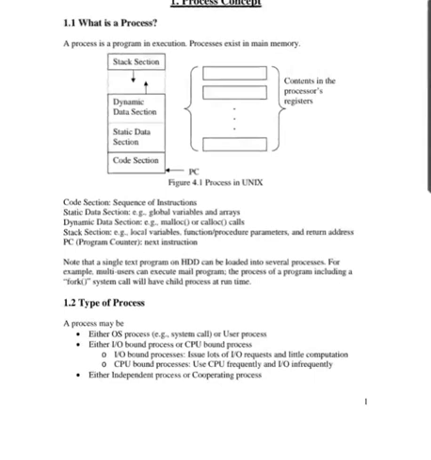A process may be either an operating system process or a user process. Next, either an input output bound process or a CPU bound process. An input output bound process issues lots of input output requests and does little computation. A CPU bound process uses the CPU frequently and input output infrequently. Either an independent process or a cooperating process. So these are the types of processes depending on their work.